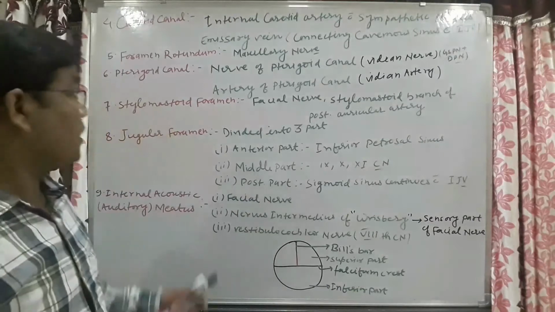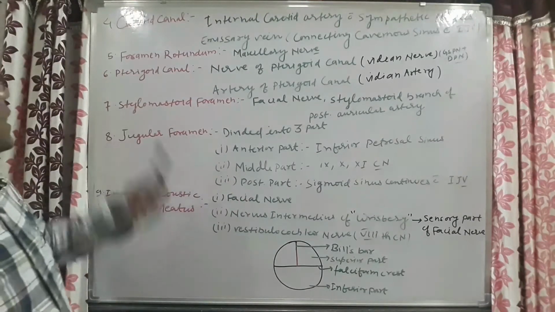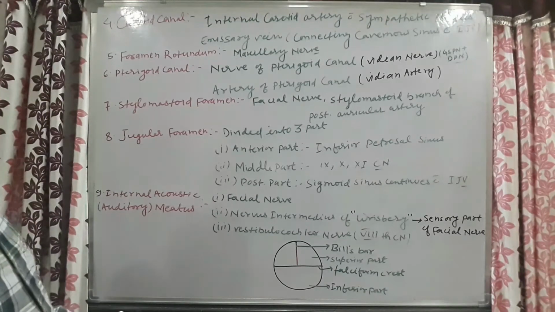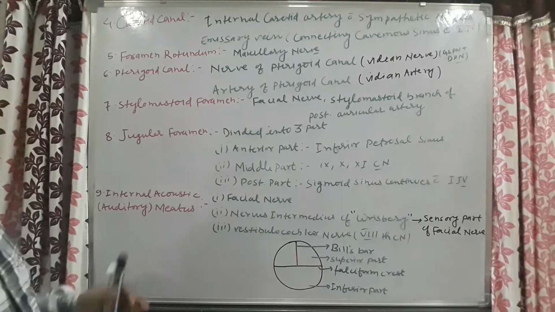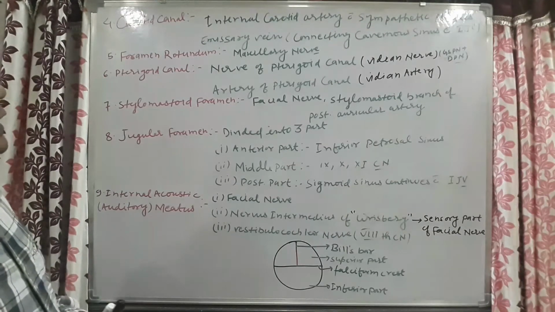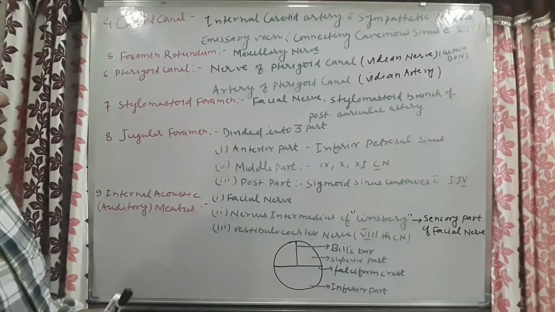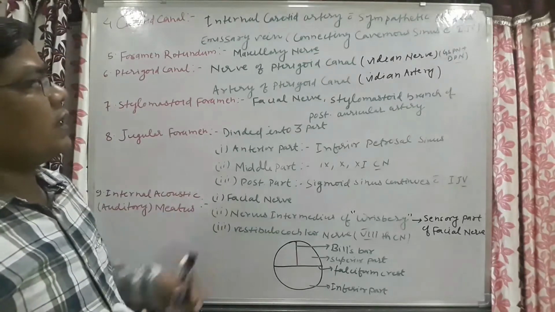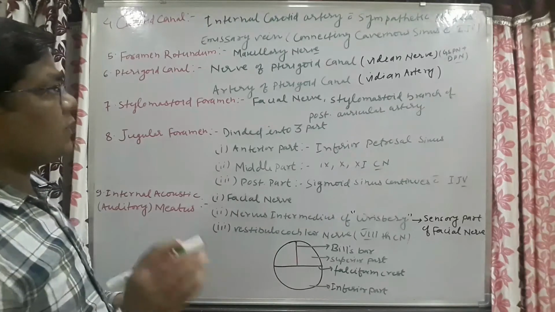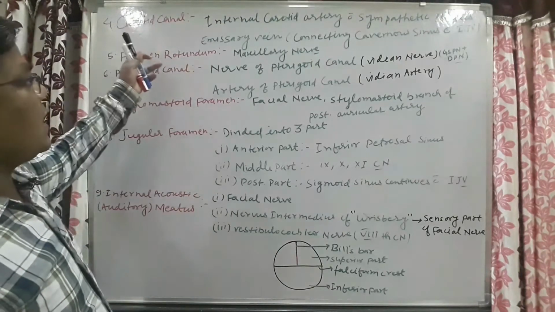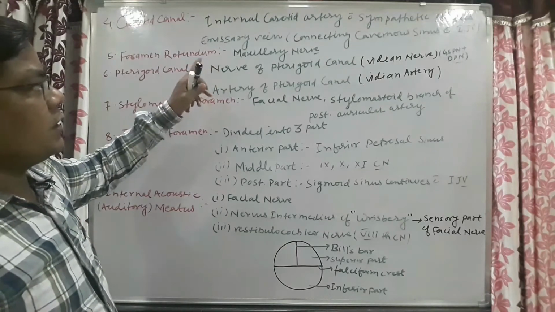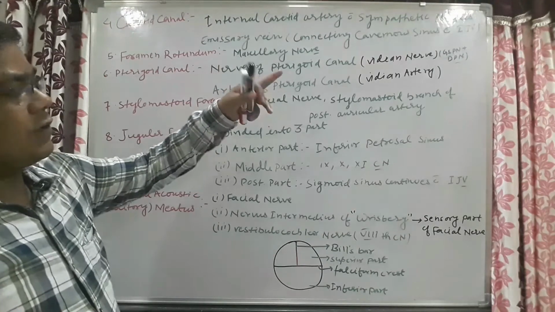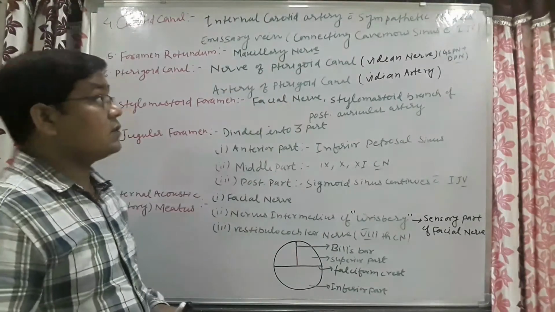Now come to the other foramen, that is the carotid canal. Which structures will pass through this carotid canal? Internal carotid artery with sympathetic plexus around it will pass through this carotid canal, and the emissary vein. This emissary vein will connect the cavernous sinus with the internal jugular vein.